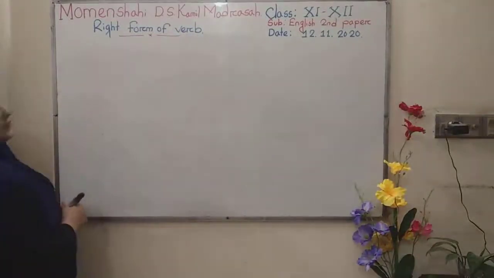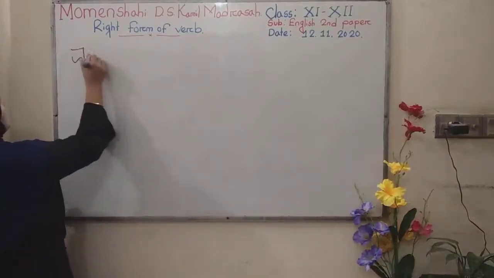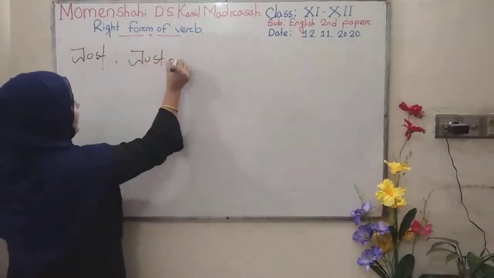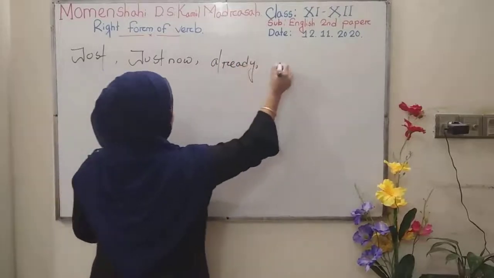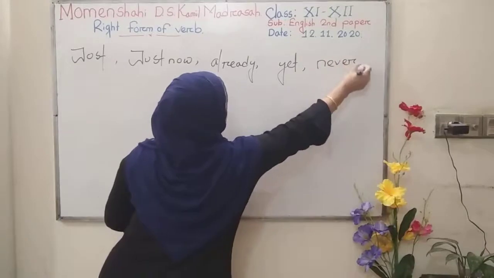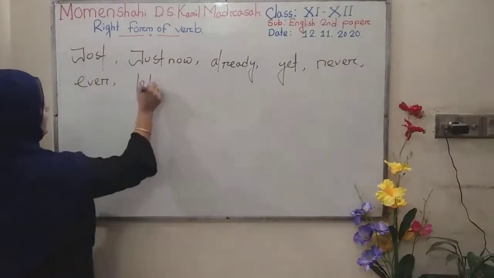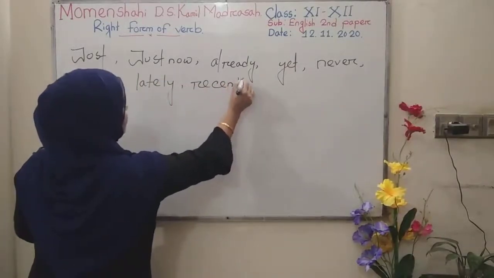Now in present perfect, that is just now, already, yet, never, ever, lately, recently.